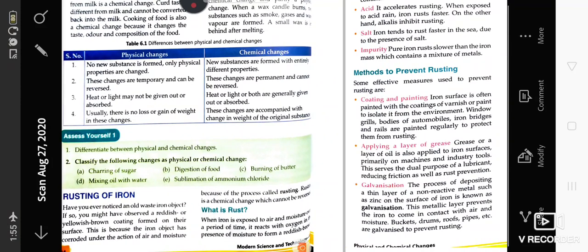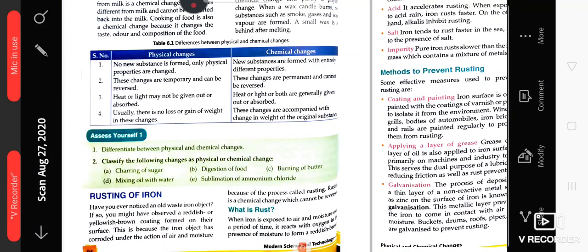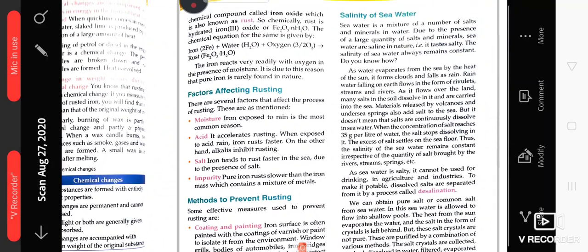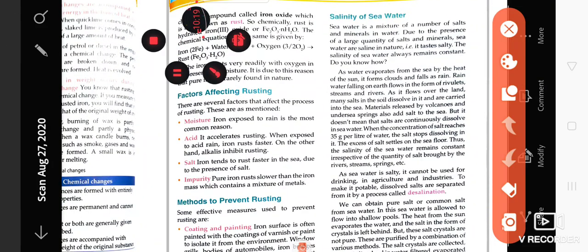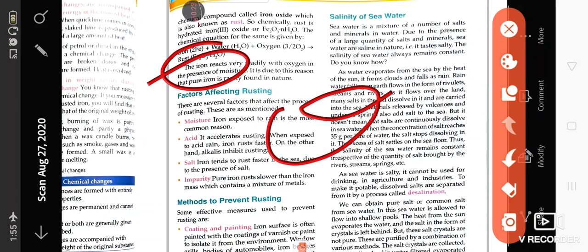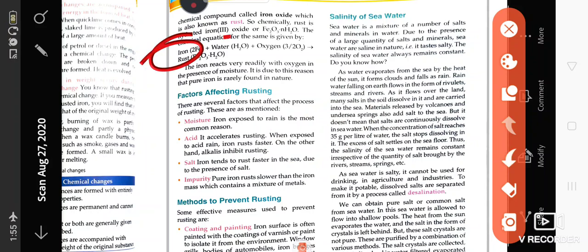Rusting of iron. What is rusting of iron? Basically, when you keep iron or metal substances in open air, then due to the presence of air, these substances get converted into iron oxide. Like here, iron is present. If iron gets mixed with the water and oxygen present in the air, these combine and form a substance known as iron oxide.